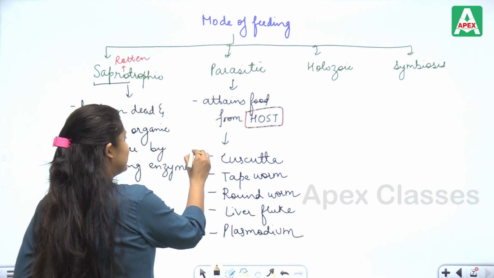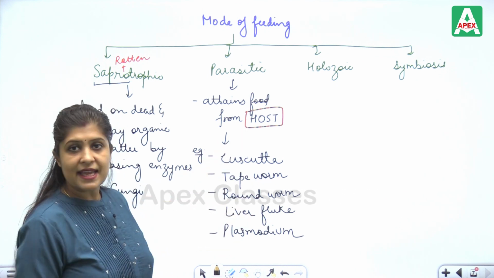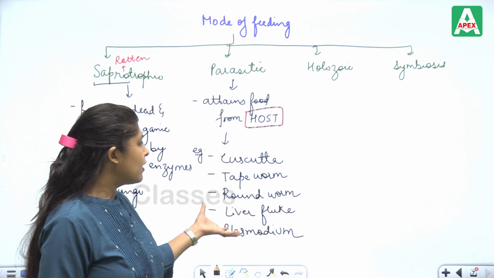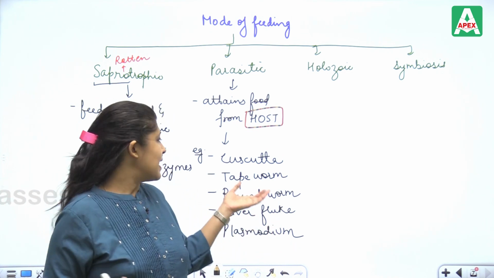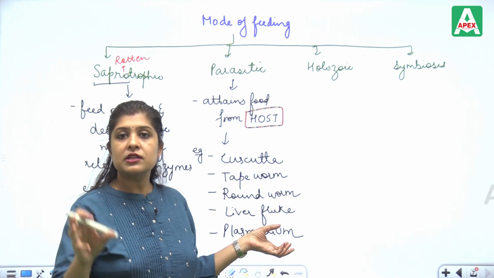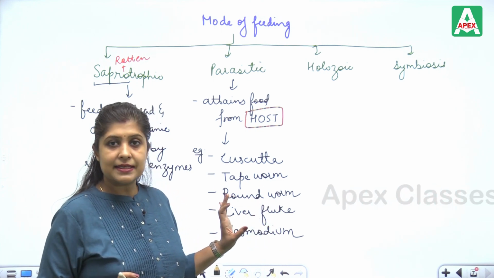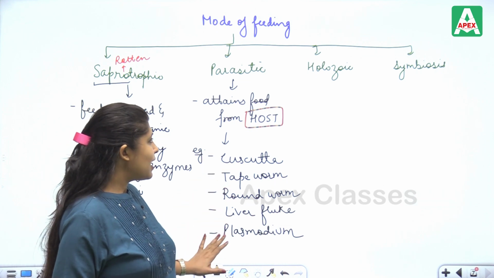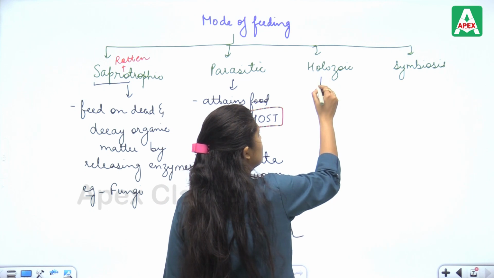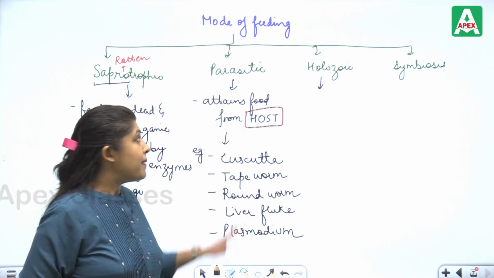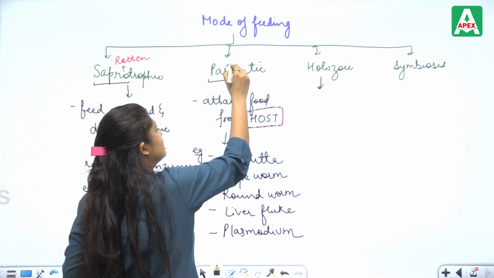These all are examples of parasites. They all use the host to obtain their nutrition, as tapeworm and roundworm go into the host and utilize its food. So these all have a parasitic mode of nutrition. Here para means other.